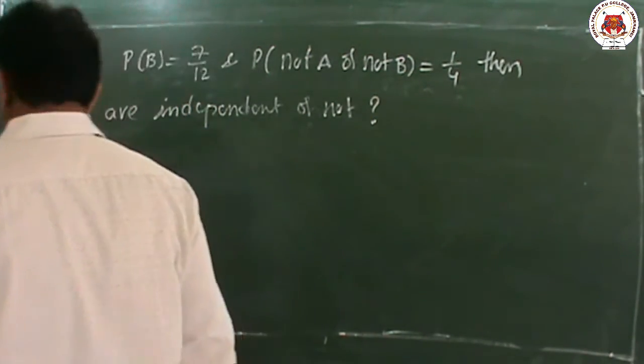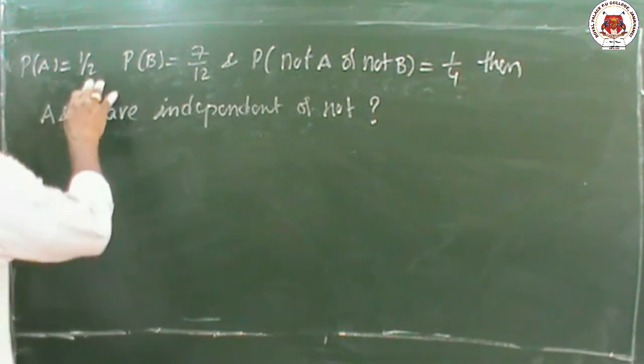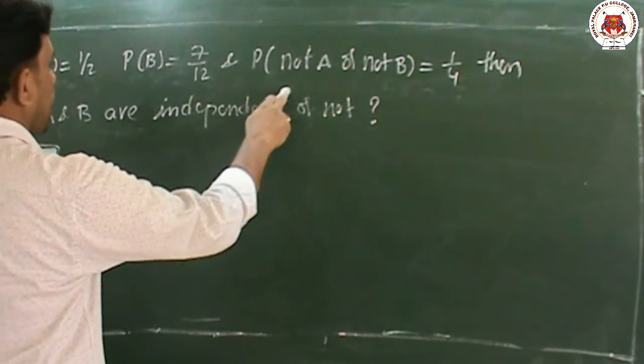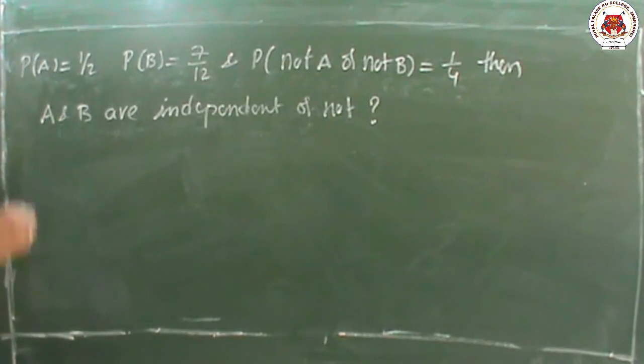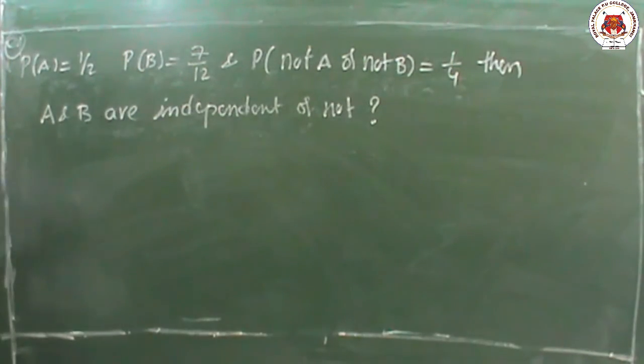So this is the question, children. Let me see the question. P of A equal to 1 by 2, P of B equal to 7 by 12, and P of not A or not B equal to 1 by 4. Then he is asking whether this is an independent term or not. So children, concentrate on the point. P of A, P of B are given, and not A or not B is given. So he is asking about independent terms.